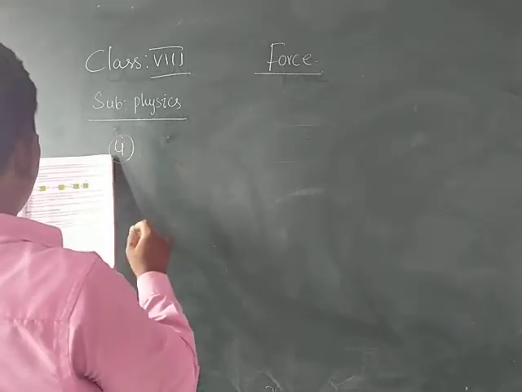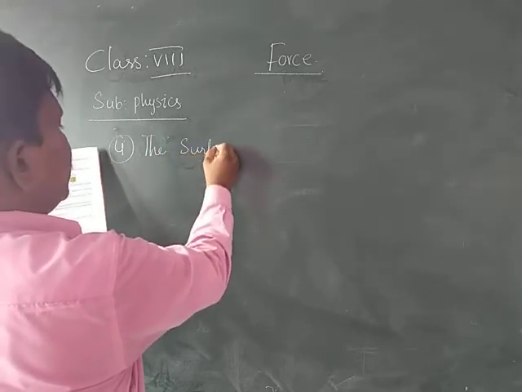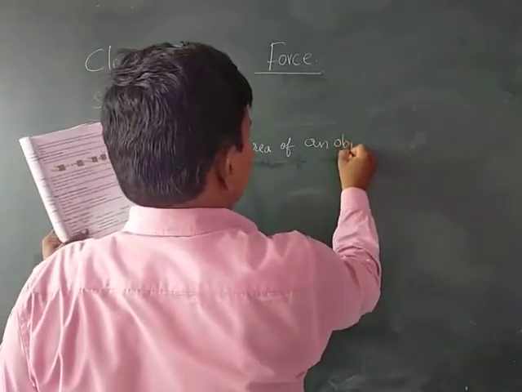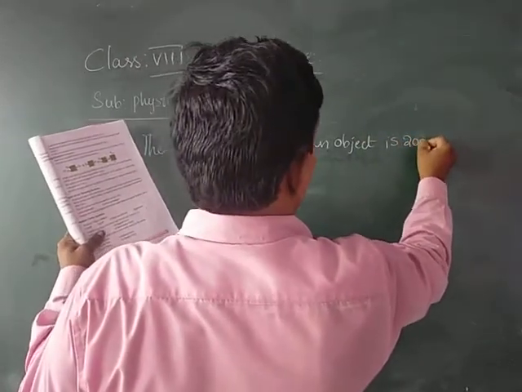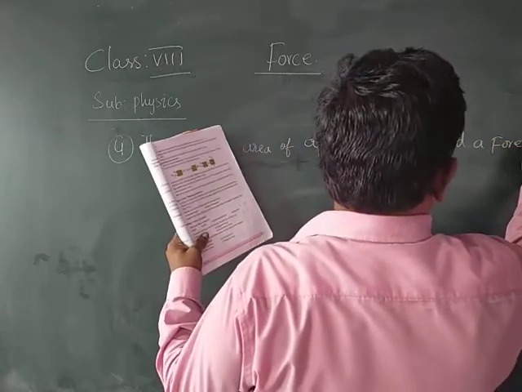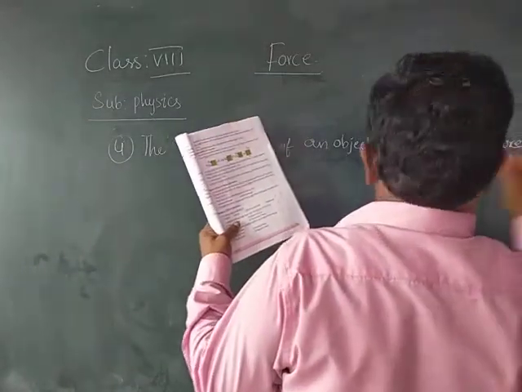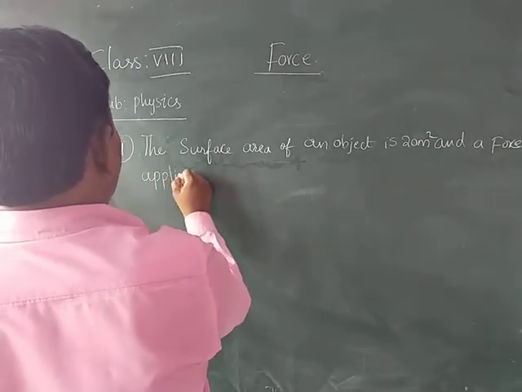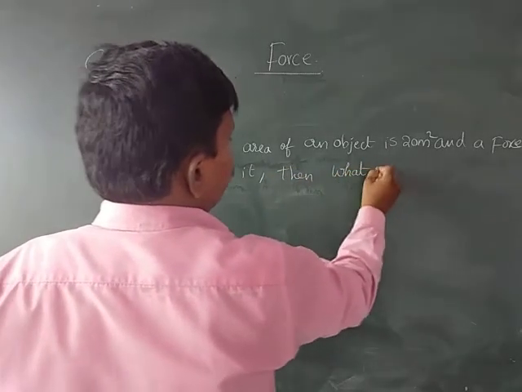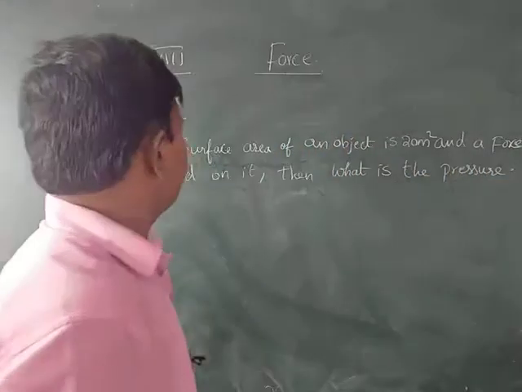I am writing the problem over here. The surface area of an object is 20 meters square, and a force of 10 Newton is applied on it. Then what is the pressure?